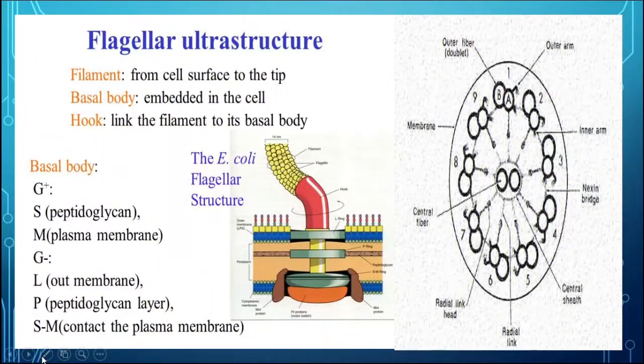All the cells having flagella as well as cilia have them as outgrowths. Now, the cilia are small hair-like structures, whereas flagella are long structures, and the flagellum has 3 parts: the filament, the basal body from where it is attached with the plasma membrane, and the hook which is connecting the basal body with the filament. When we cut the transverse section of this flagellum, we can see this figure.